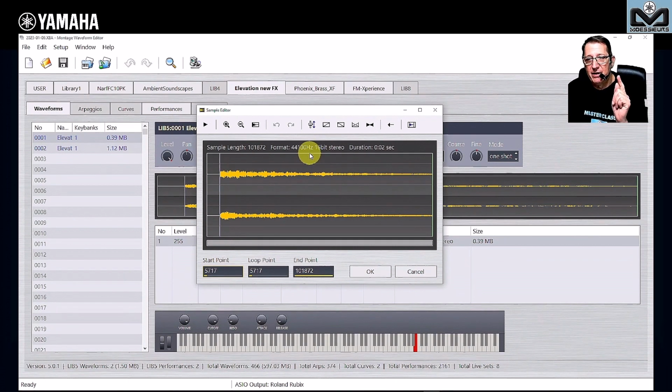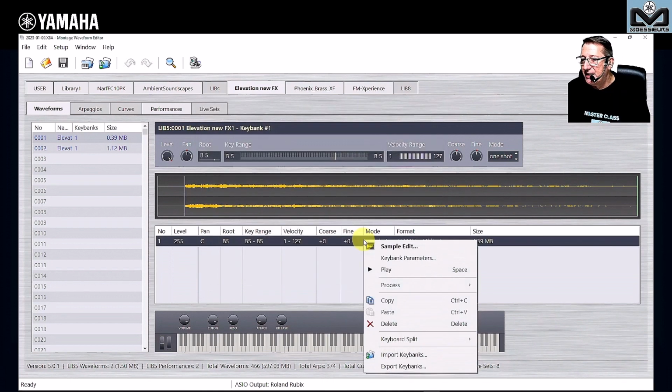Find it to avoid having the click, because if you have a bad loop point, you will hear the sample playing. You will hear something like that, which is not nice. So you can fix it with the crossfade and moving. You can normalize. You can do a lot of things. The fade, a lot. All what you need to edit a sample is here.